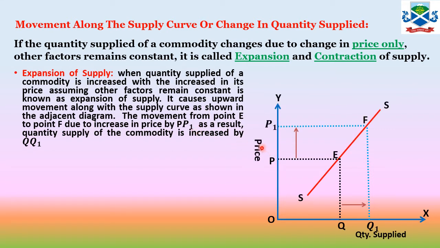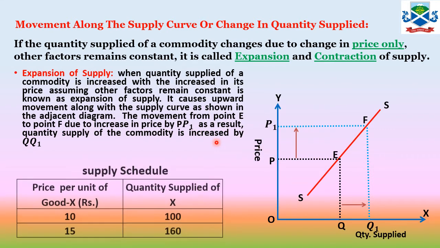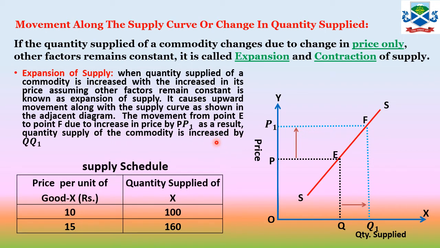On the supply curve, you will find an upward movement from E to F. If the price is increased from OP to OP1, the supplier, the firm, is willing to supply more commodity, from OQ to OQ1, and because of that the point shifts upward from E to F along the same supply curve.